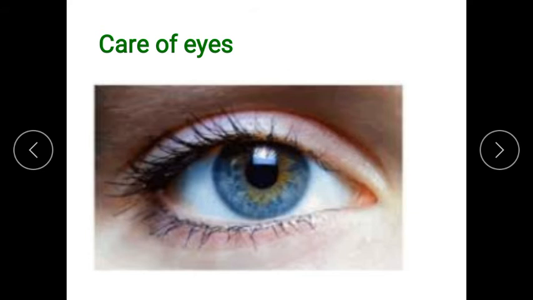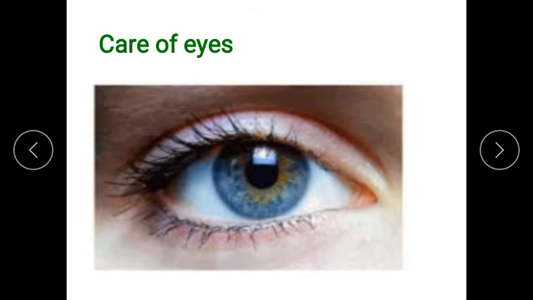Maintain proper eye distance when working on a computer. When you are working on the computer, you should not go close to the computer. There should be proper distance, or while watching television also. So do not watch television or work on a computer for a long period. Take a break after every 20 minutes.